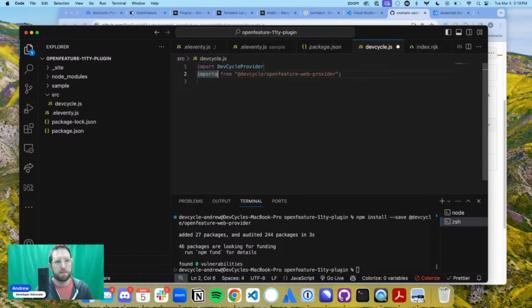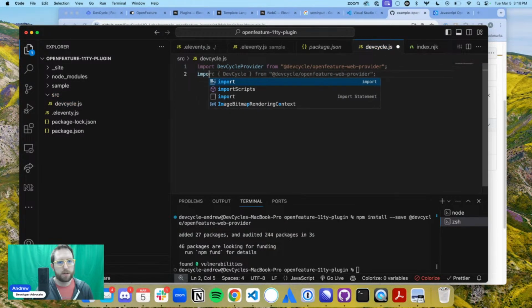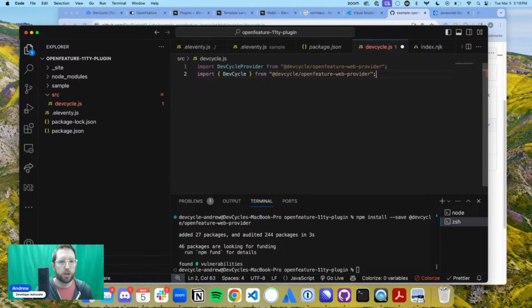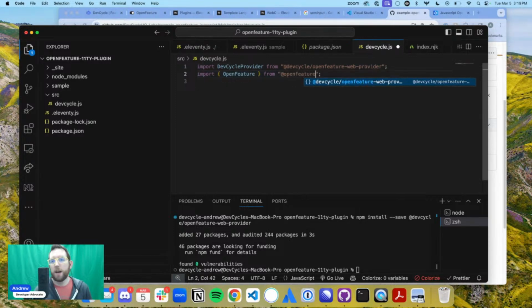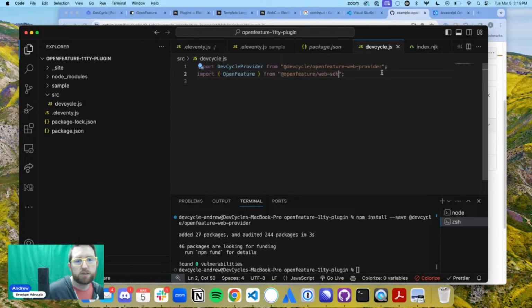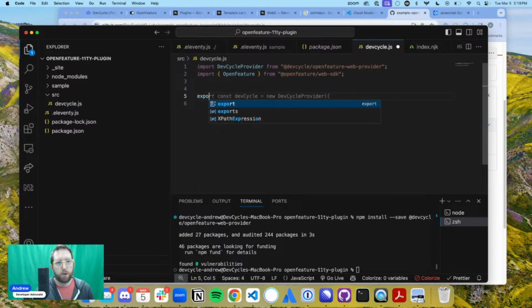And we also need to import OpenFeature from the OpenFeature SDK. So we actually want to grab from the OpenFeature Web SDK, and this is what's interesting here, this is actually included when you install the OpenFeature web provider. With some companies and providers, you have to install both of them, but here we just have one. Okay, so now we're going to do an export const